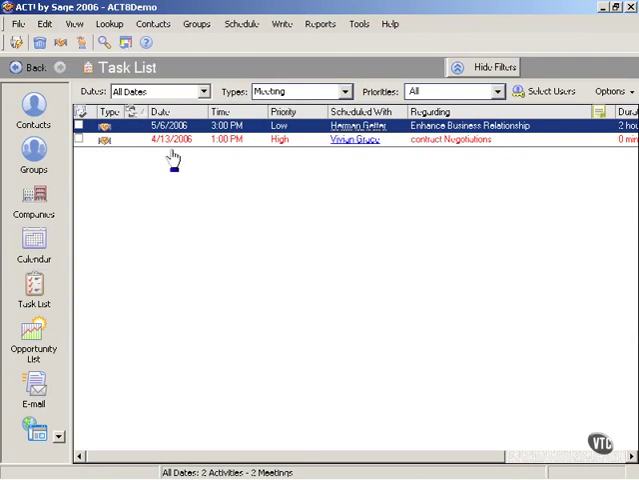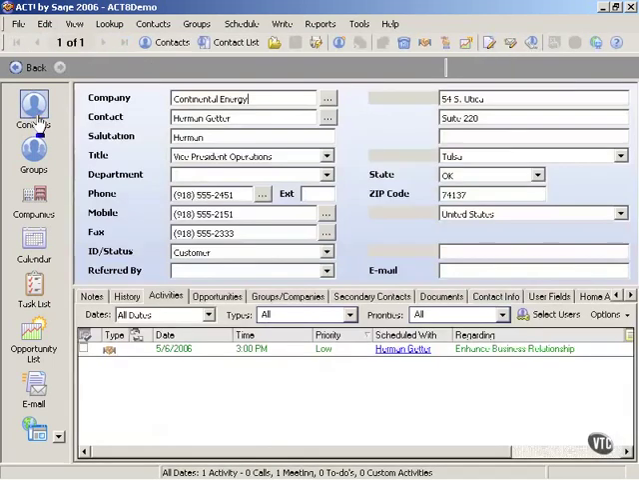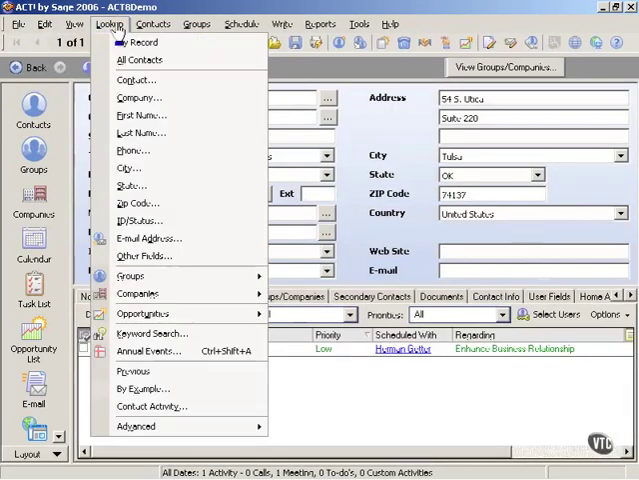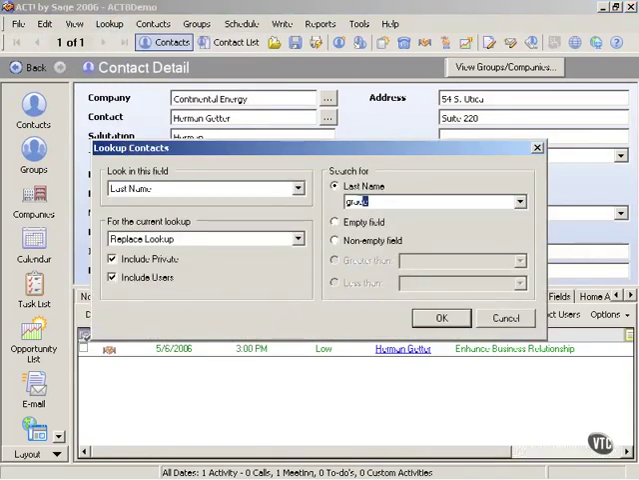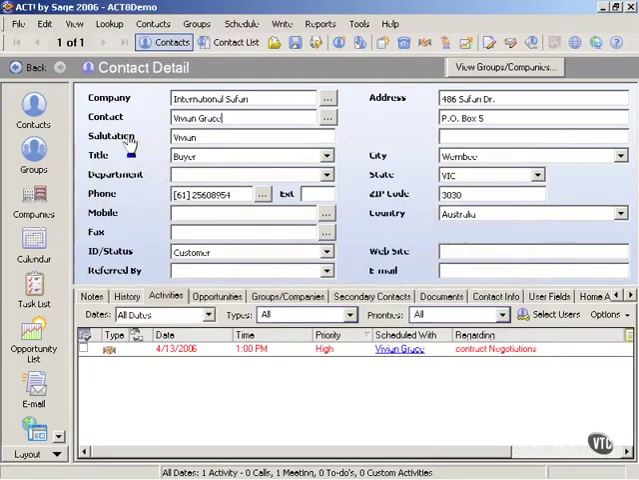And if we take a look at her contact record, so if I go to contacts, go to look up, go to last name, I'm going to type in Grace. That'll bring up Vivian Grace, and notice now that on the Activities tab for Vivian Grace, we have an appointment scheduled, and it's for the 13th.